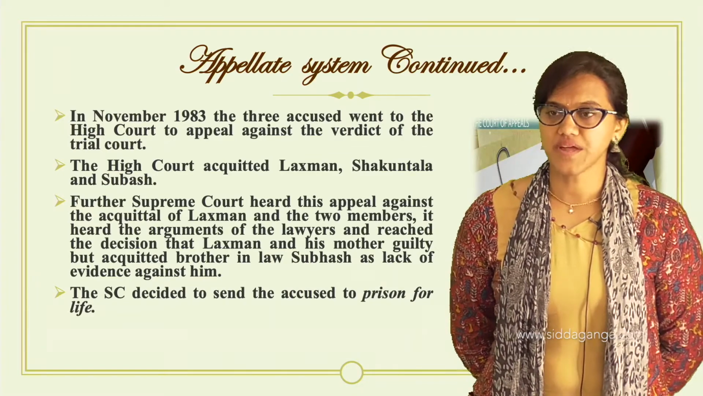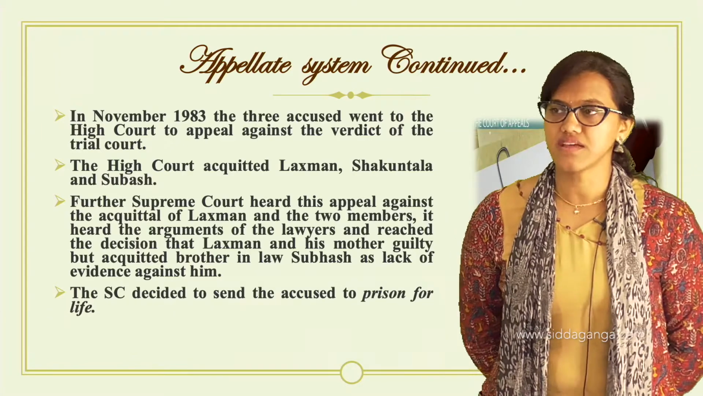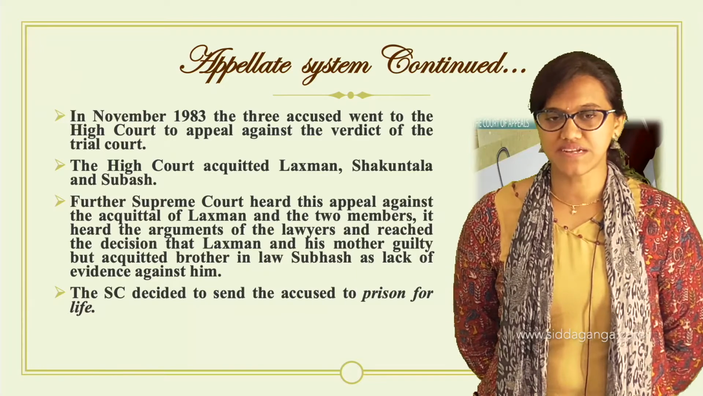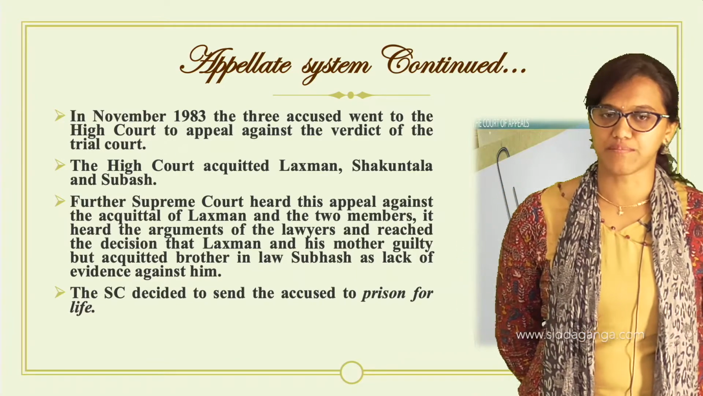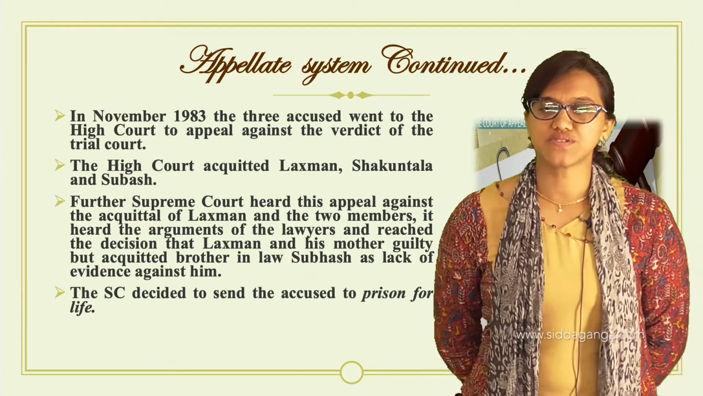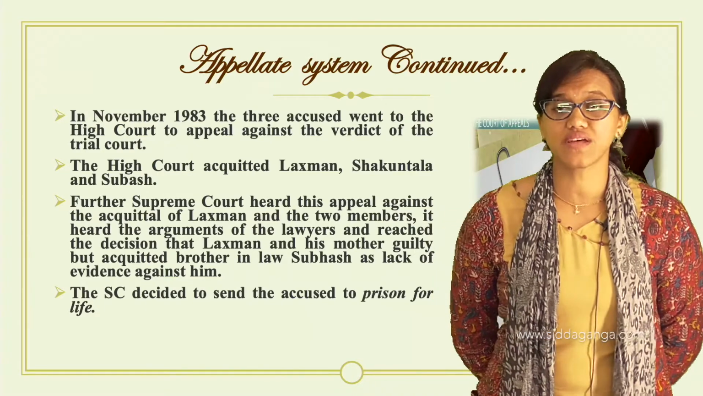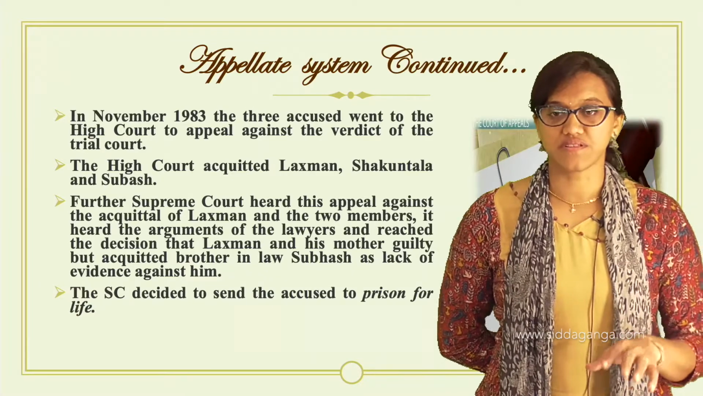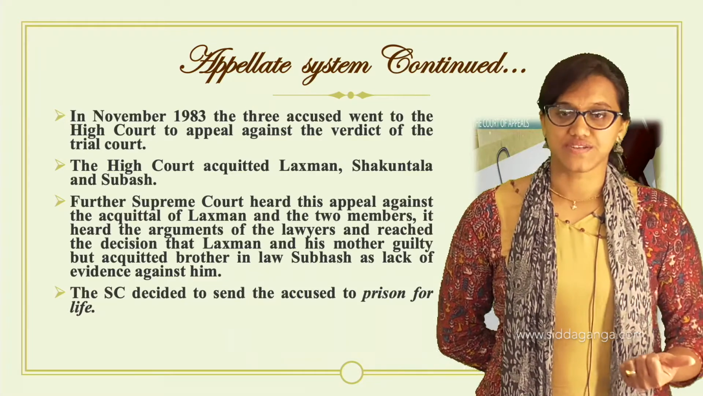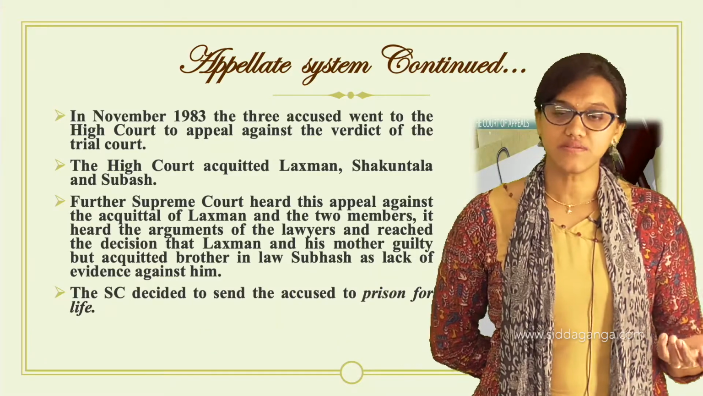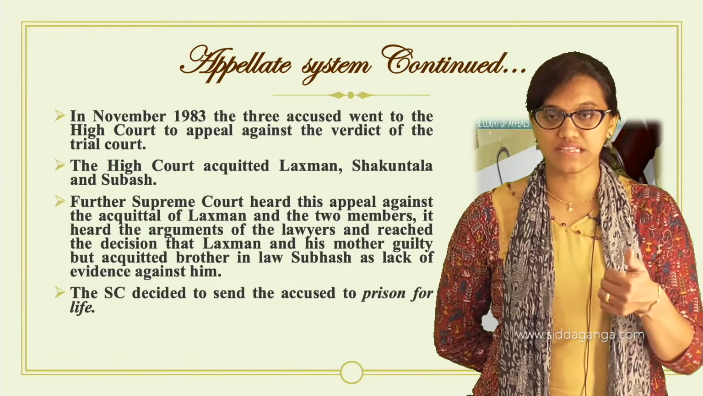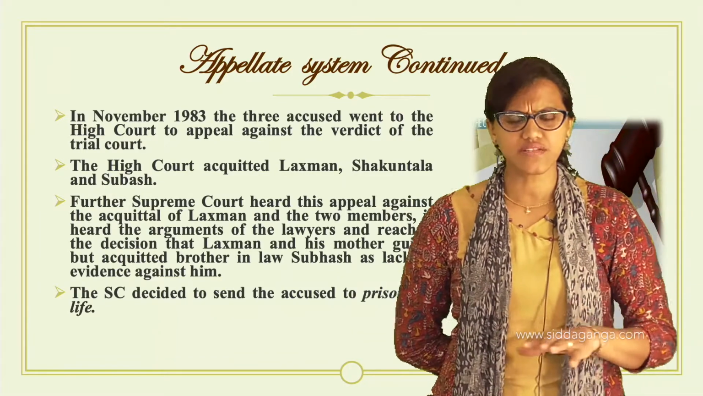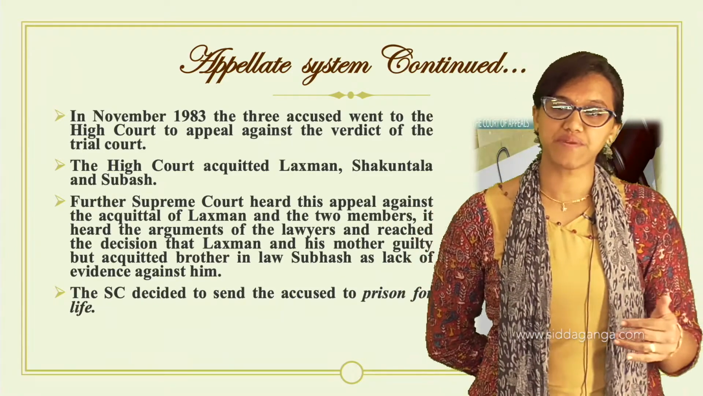Now further, because they were not happy with the decision given by the High Court, Sudha's family decided that they will go for further appeal here. So when they went to the Supreme Court, this is how the appellate system works here. You see, they were not happy. These three who were convicted, Lakshman, Shakuntala and Subhash, were not happy with the decision given by the trial court.